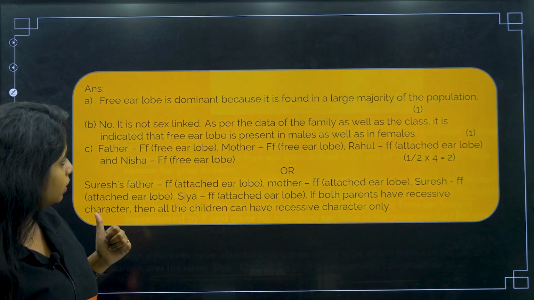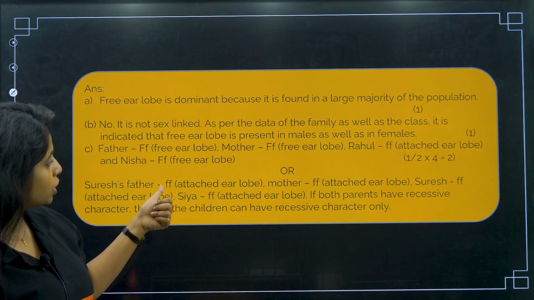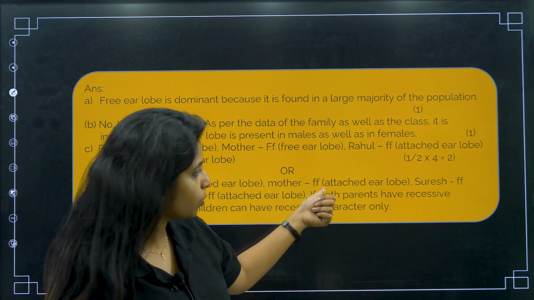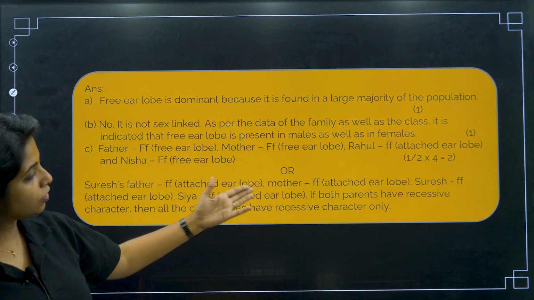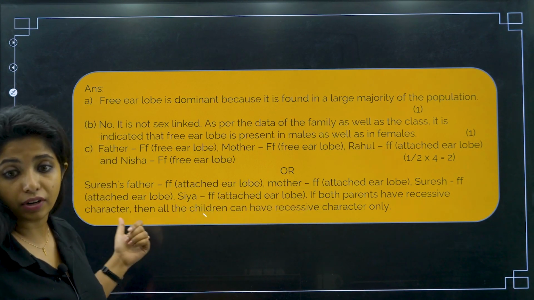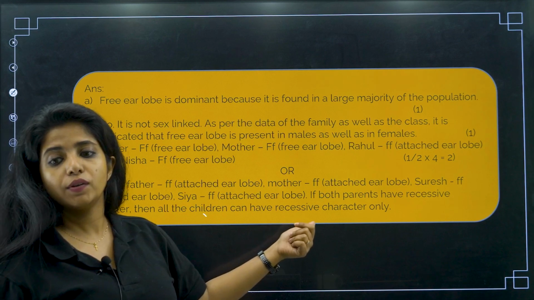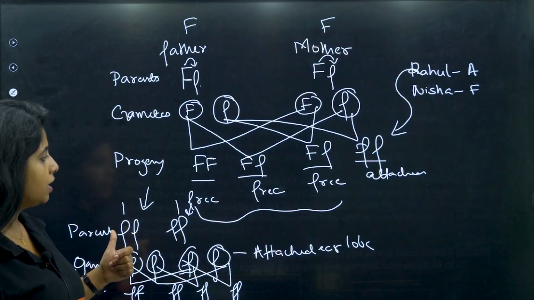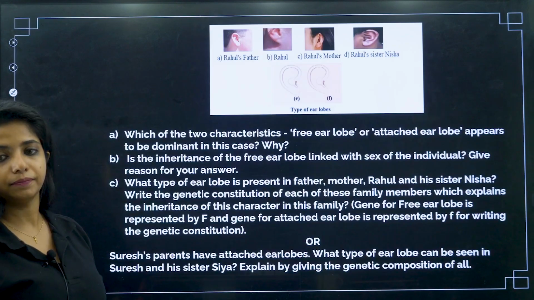Okay. Now, the answer for the Suresh one. Suresh's father is small f small f, mother is also small f small f, which is why every child will be small f small f. If both parents have the recessive character, then all the children have the recessive character only, my dear children. That is what is being shown over here.